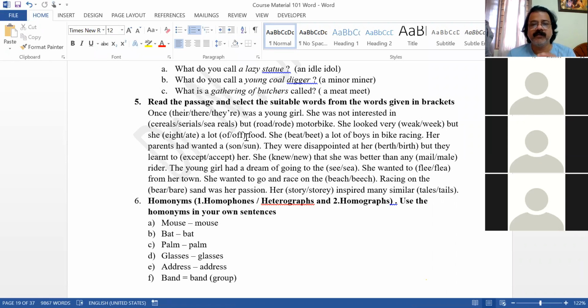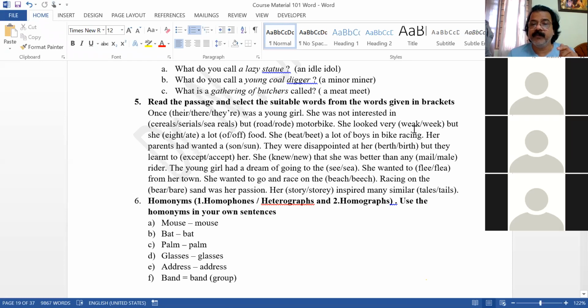You have to read very quickly and identify the correct words. THERE, right. Correct. Second. She was not interested in SERIALS. Correct. Cereals. But RODE. Rode, ride, road. Correct. And she looked very WEAK, weak.